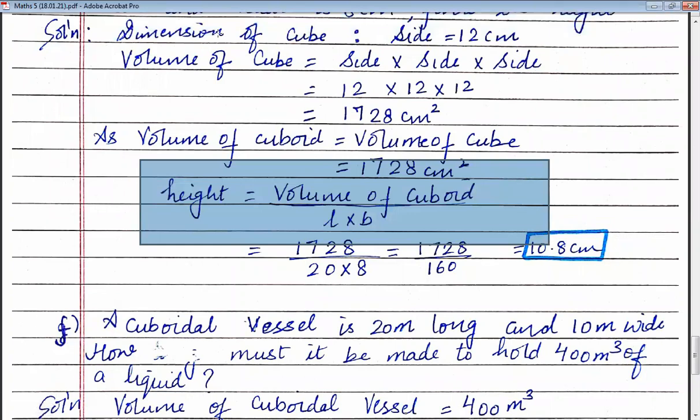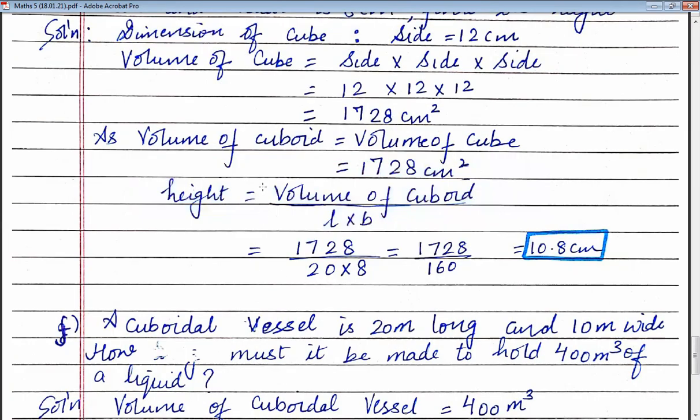Just remember, if any one dimension of a cuboid is not given to you, you will divide the given volume by the other two dimensions. In the question, length and breadth were given. So now divide 1728 by 20 and 8.